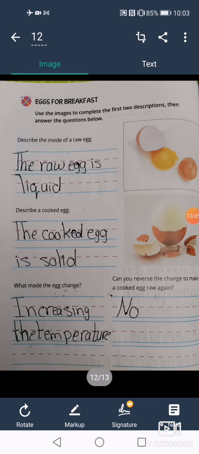Okay, now what has to happen to solid ice before it becomes liquid water? I should raise the temperature, or increase the temperature. And this process is called melting.